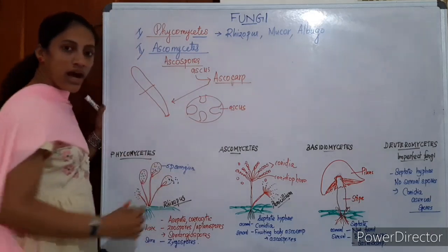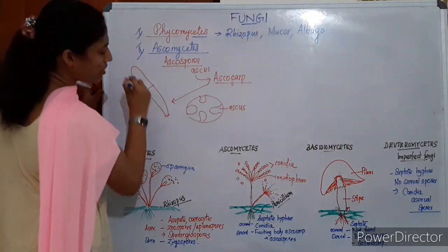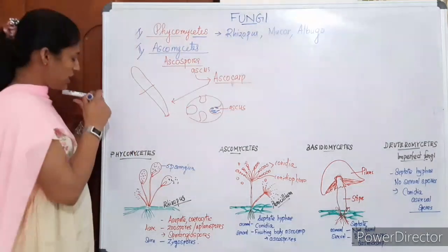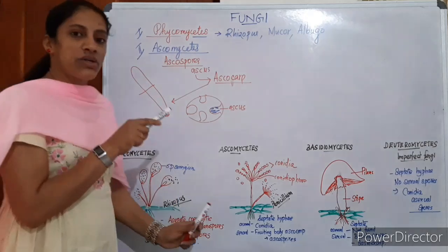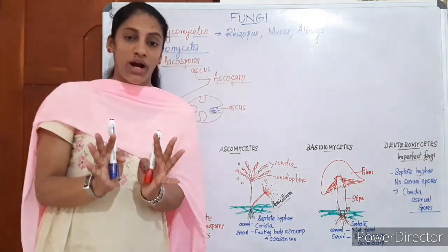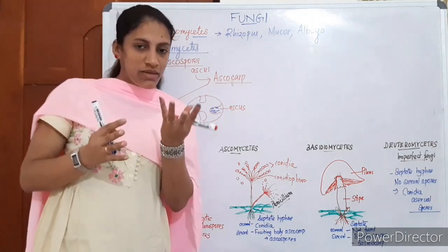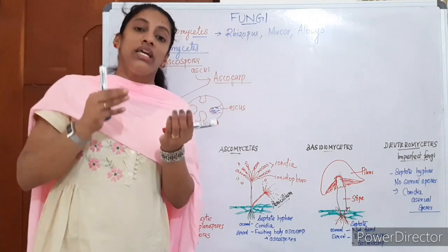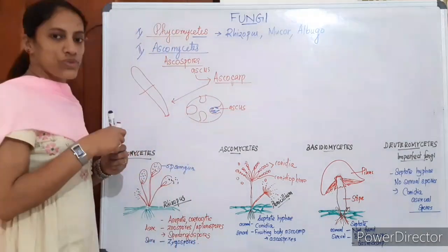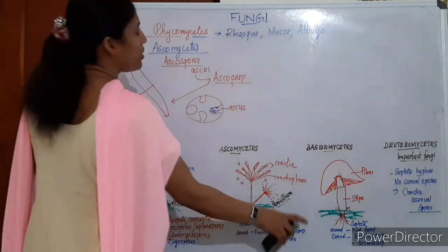Each chamber is called an ascus, and inside it you can see ascospores. So keep in mind, the Ascomycetes fruiting body, the big structure, is known as the ascocarp. Within the ascocarp, asci are seen, sac-like structures. Inside the ascus, we can see ascospores. The spores get detached and produce new hyphae.